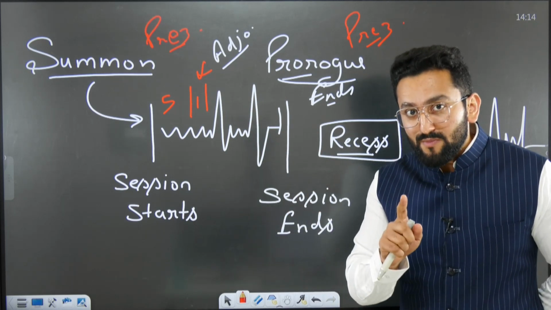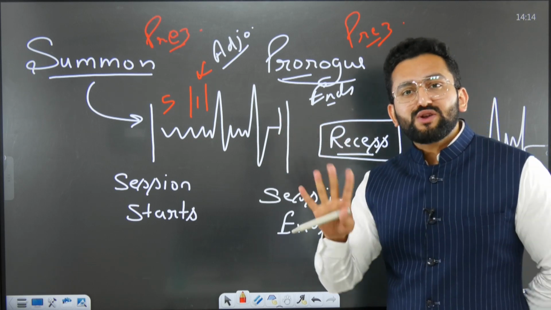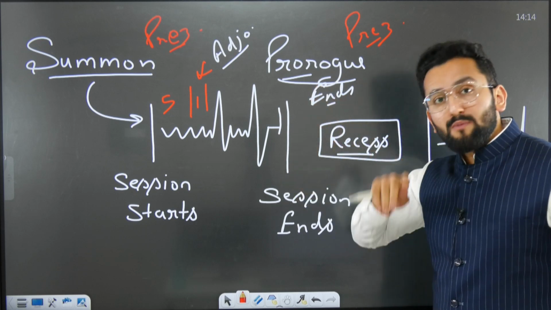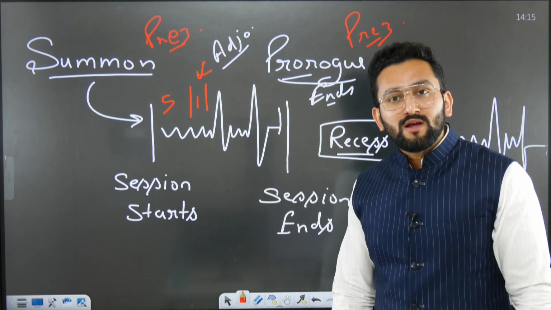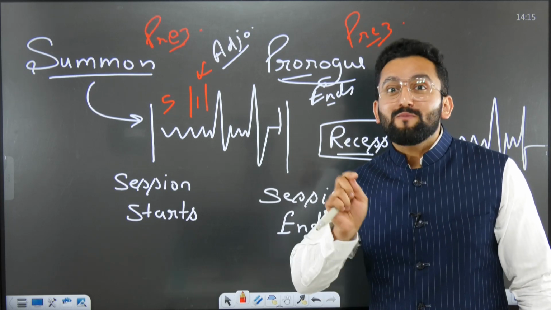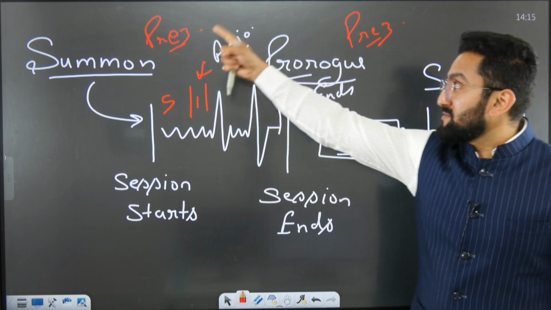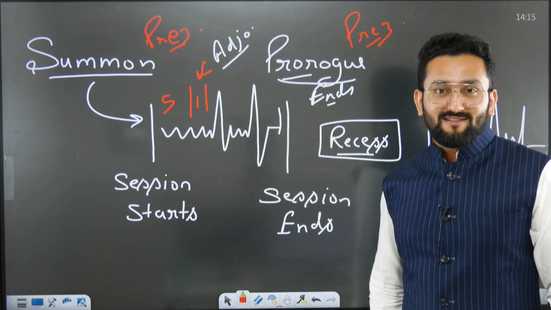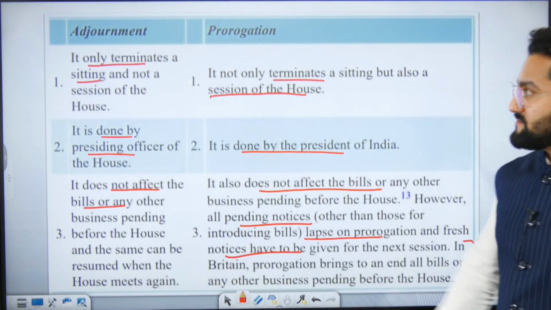Okay, but please remember, in case a speaker has declared adjournment sine die, job is done, and prorogation happened, and the president was quite fast. The President said prorogation. Now the speaker cannot call back the session, because now you have to summon the session again, and the power of summoning is with the president. Clear? I think it is clear to you now.